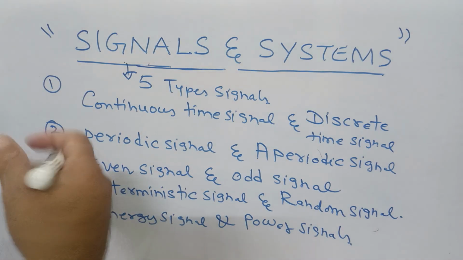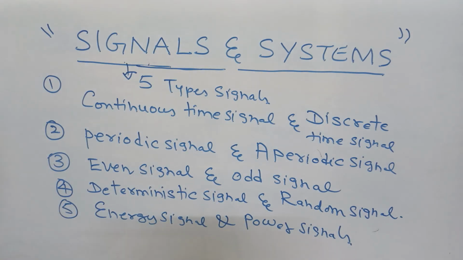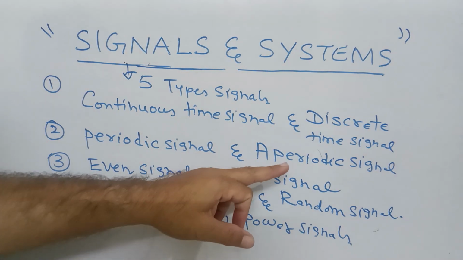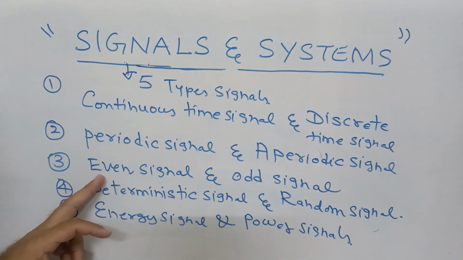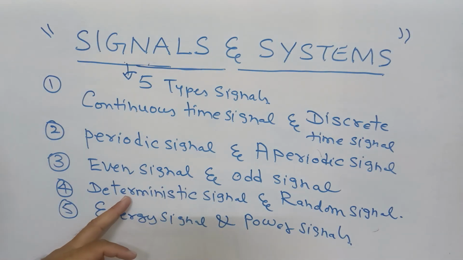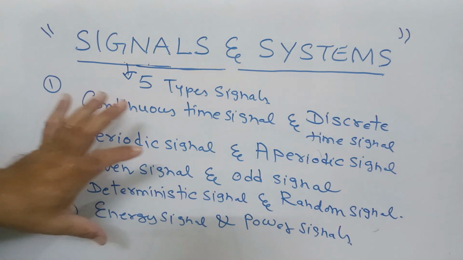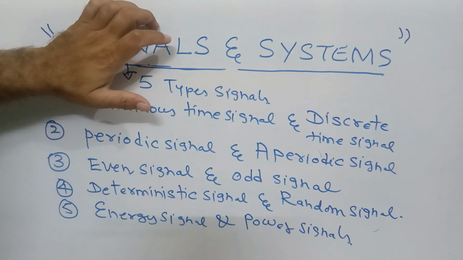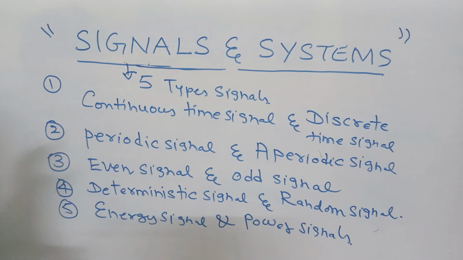Other than this, there are some elementary signals that I will explain in detail in our next presentation. So: continuous time signal, discrete time signal, periodic signal, aperiodic or non-periodic signal, even signal, odd signal, deterministic signal, random signal, energy signal, and power signal. These are the five basic classifications under the types of signals. We will see each of these classifications in detail in our subsequent presentations with their respective examples.